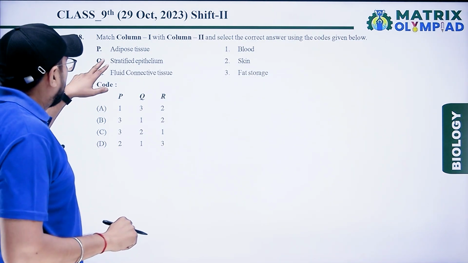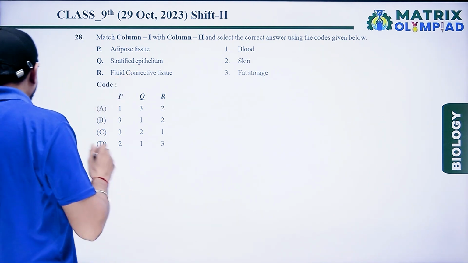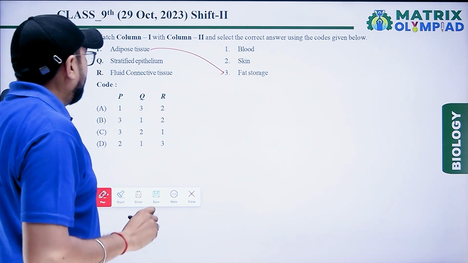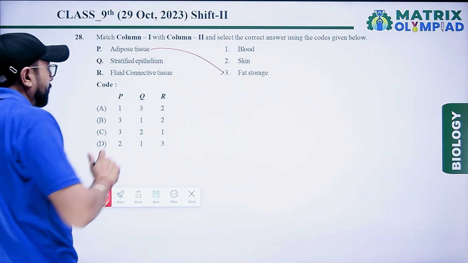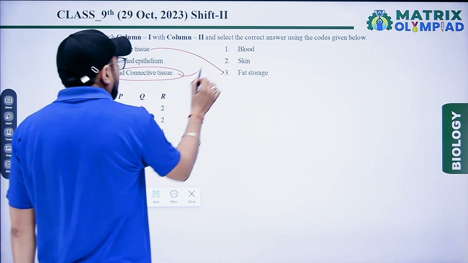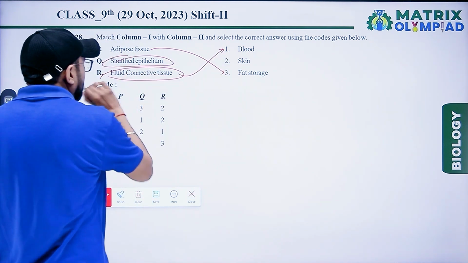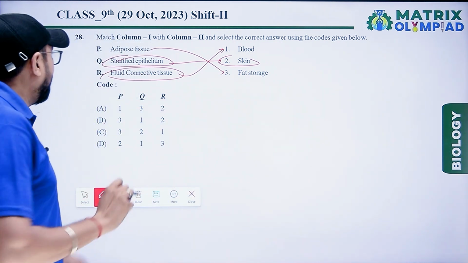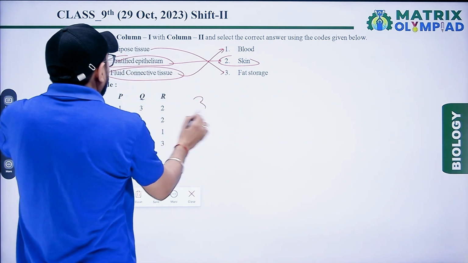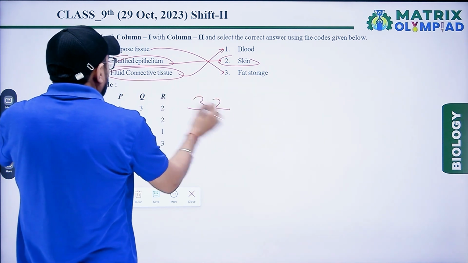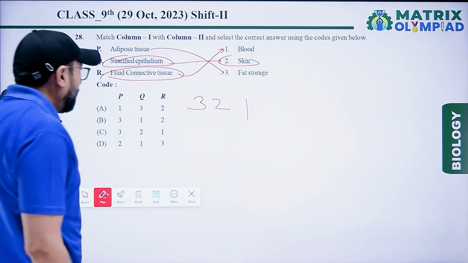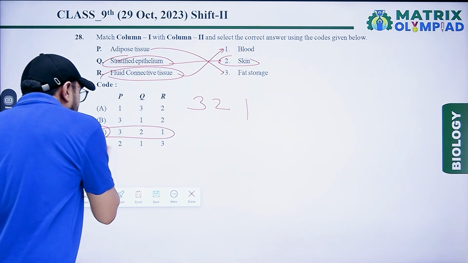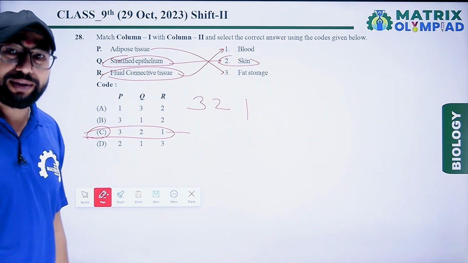Match the following. Adipose tissue is fat storing tissue. Next one is stratified epithelium and fluid connective tissue. Fluid connective tissue is the blood and stratified epithelium is the skin. So, according to the match, our right answer is adipose 3, stratified epithelium 2 and connective tissue 1. 3, 2, 1 in option number third. C is the right answer for this.